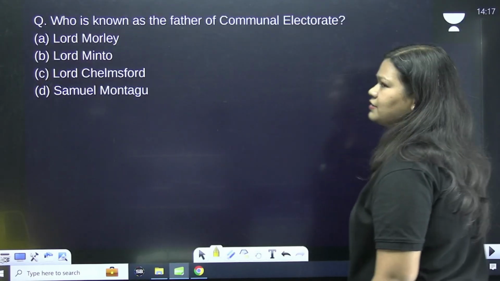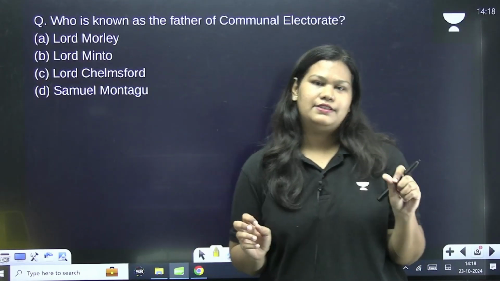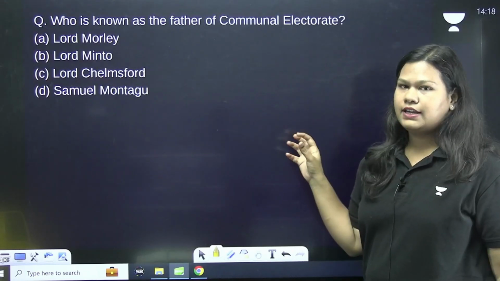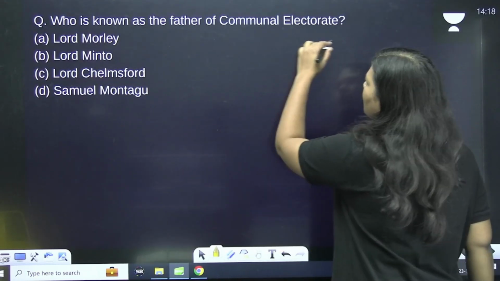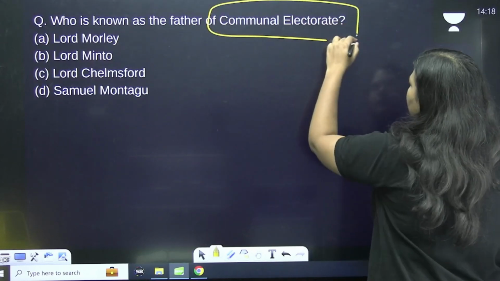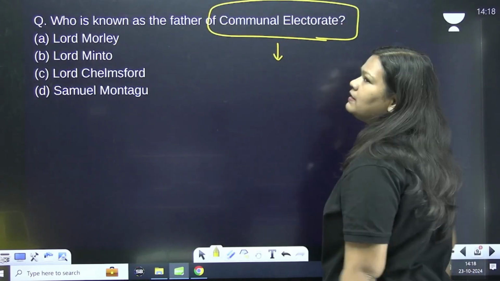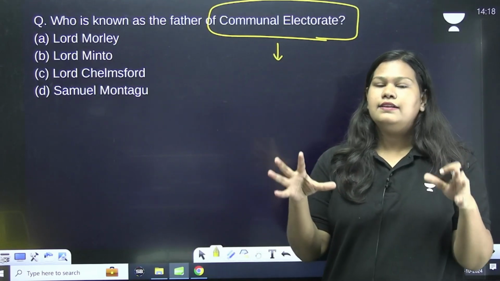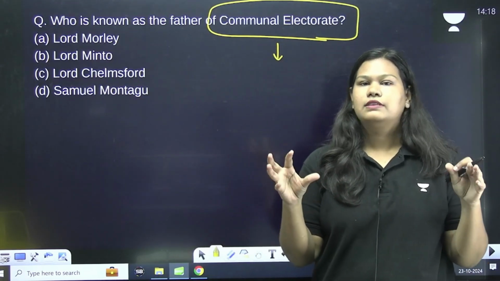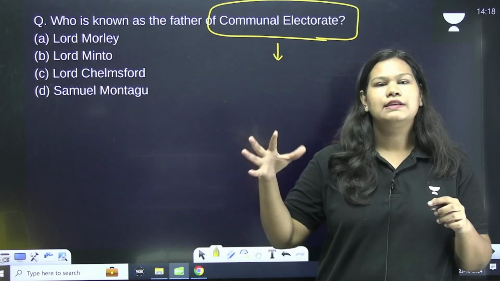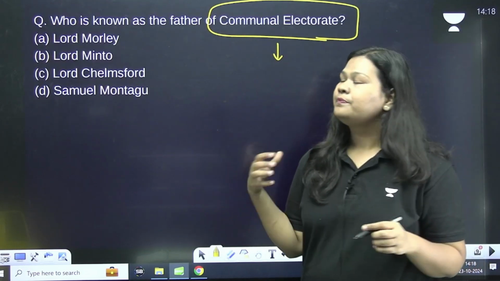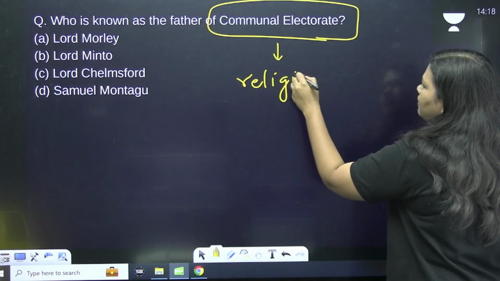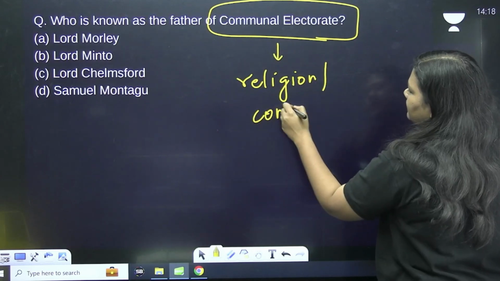Moving forward, the next question is also a very easy question. Who is known as the father of communal electorate? Who introduced the concept of communal electorate in India? Now, what is communal electorate? Communal electorate means that you provide seats in the legislature on the basis of religion or some community identity. So, religion or community identity.